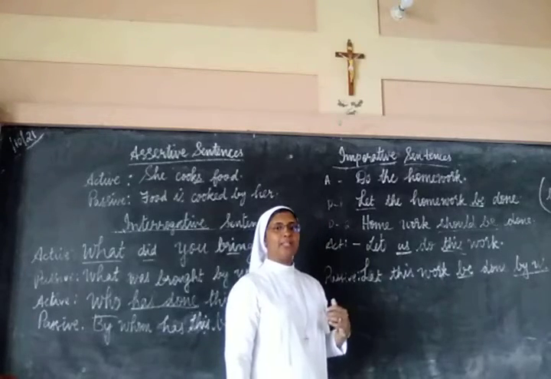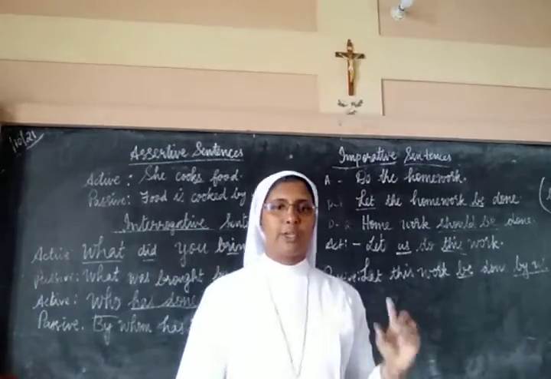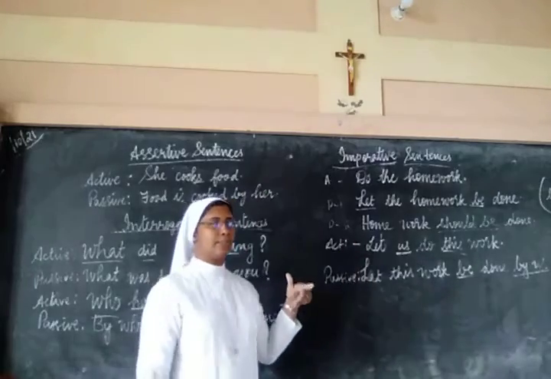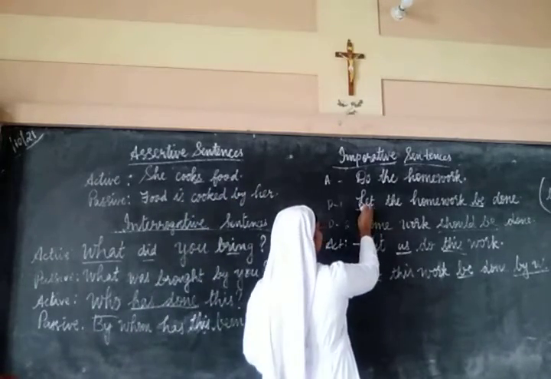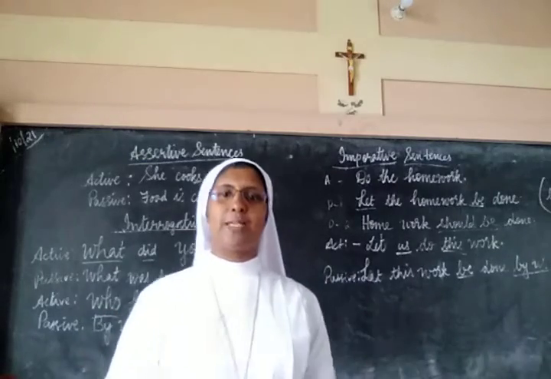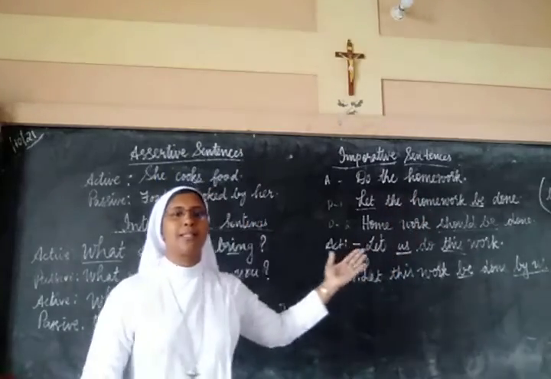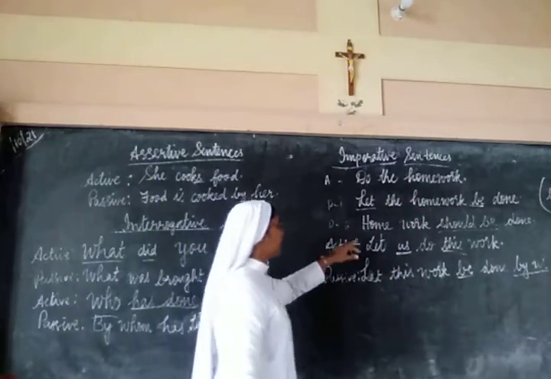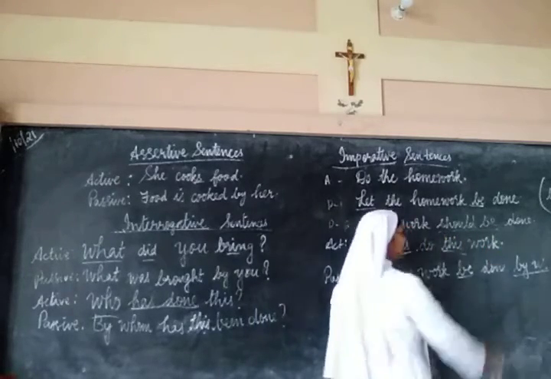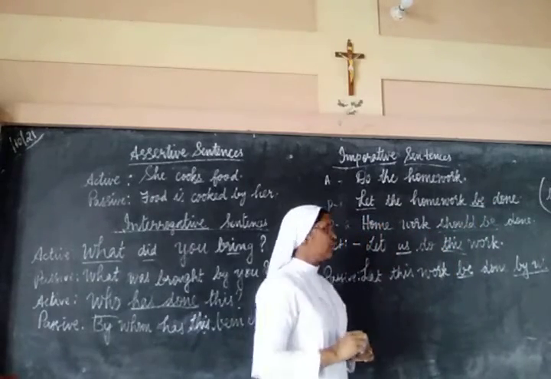So here we can write it in two ways, using let or using should. So imperative sentences can be written in two ways. One is using let, another is using should. How will we write with let? Let the homework be done by you. If you don't write by you also, it is not wrong, because we know that it is by that particular person, you. So let the homework be done, or homework should be done. Be has to be written, along with let or along with should.